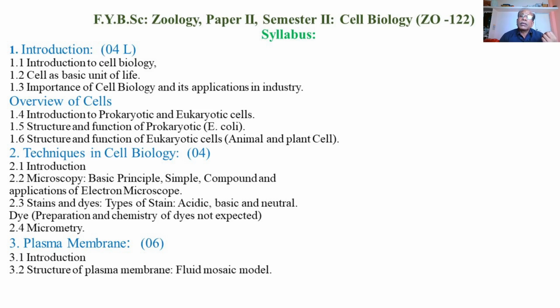By using these equipments, the microscopes, with some basic principles, we are going to study the simple microscope, the magnifying lens, then the compound microscope, and the applications of the simple or compound microscope, and even the structure and function of the electron microscope, and its applications, how they are useful in observing the different fine particles of the microscopic structures of substances, or even various components of the cell, so as to study them properly.